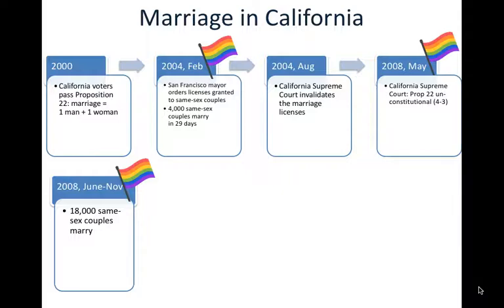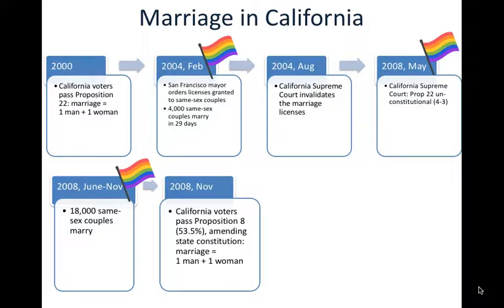Now, at this point, though, Californians who were against these social changes felt that, well, if Proposition 22 had been unconstitutional, that just meant that they had to be more thorough, take a step back, and amend the Constitution itself. So that became another proposition. And Proposition 8, amending California's Constitution, passed narrowly. So now it's in the Constitution that a marriage is defined as the union of one man and one woman.